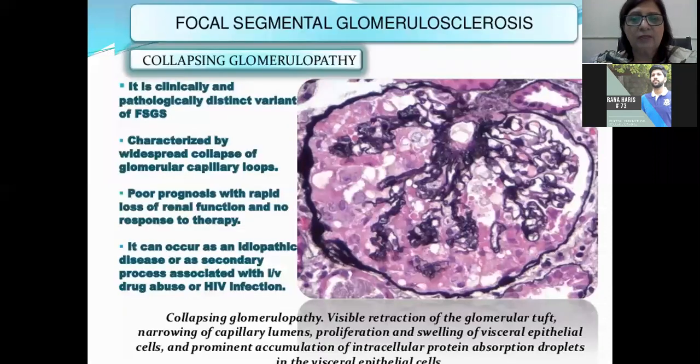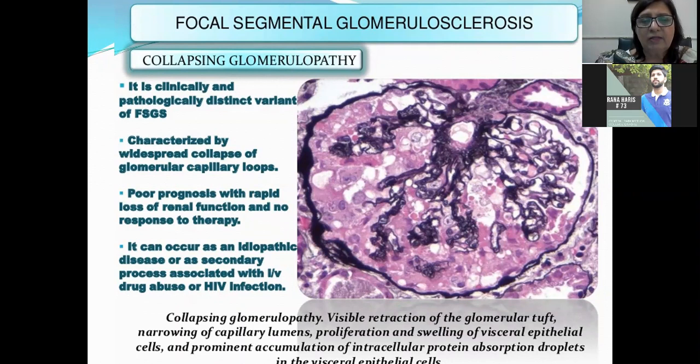So I'm going to explain it here in the photomicrograph. It is a clinically and pathologically distinct variant of FSGS, characterized by widening and collapse of glomerular loops. So you can see glomerular loops become widened and they are going to be collapsed. Okay, so here you cannot see any capillary loops present. Poor prognosis is seen with rapid loss of renal function, and no response to therapy is also there.